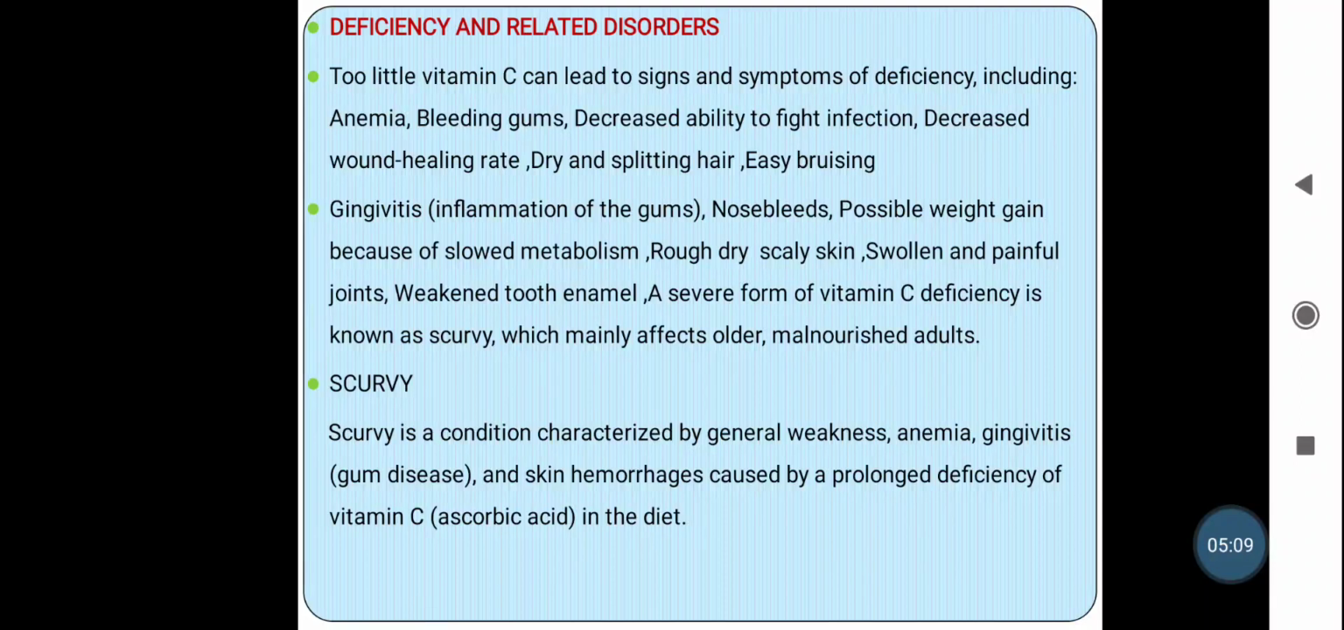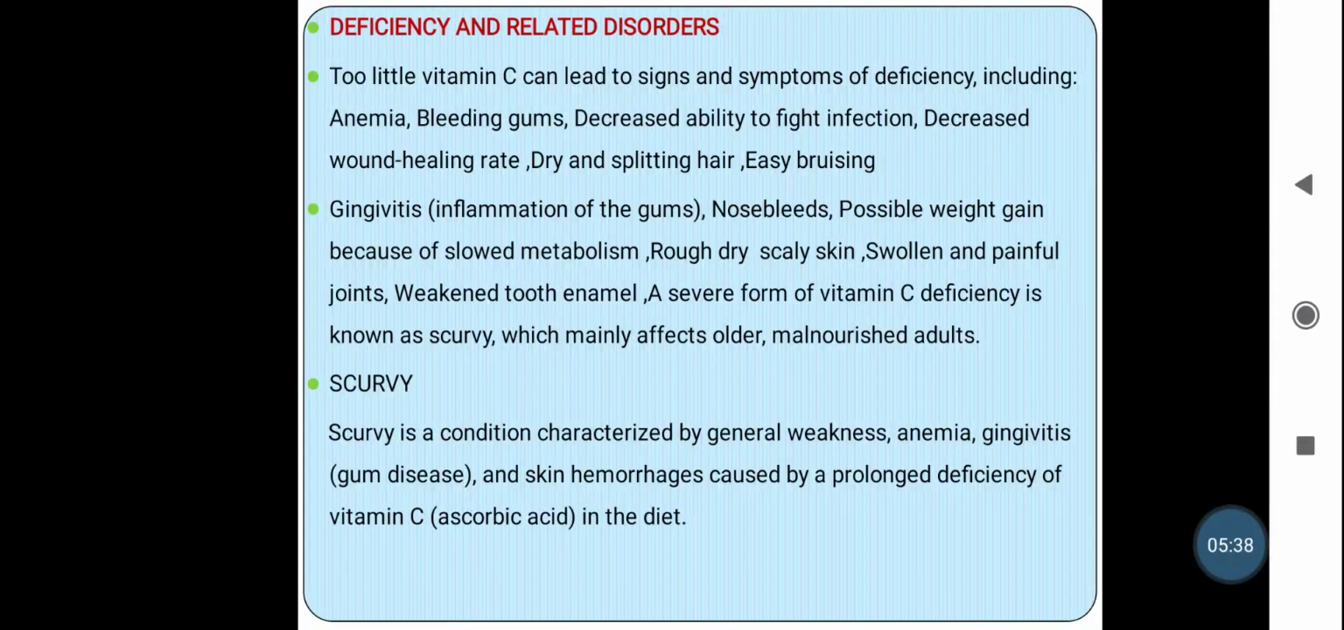Bruising means the formation of dark red or bluish spots on our body due to internal bleeding below the skin. As there is a deficiency of vitamin C, there is a deficiency of collagen fibers, and again it leads to delayed wound healing, and the blood clotting time also gets increased.